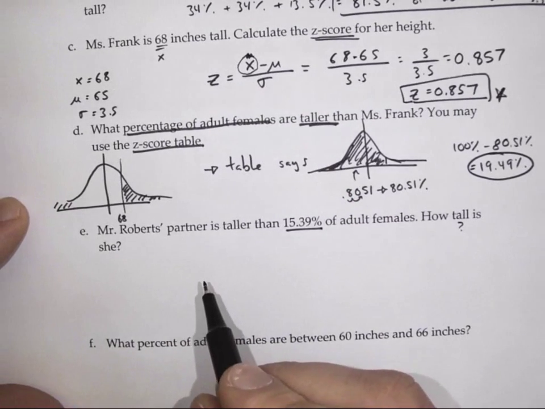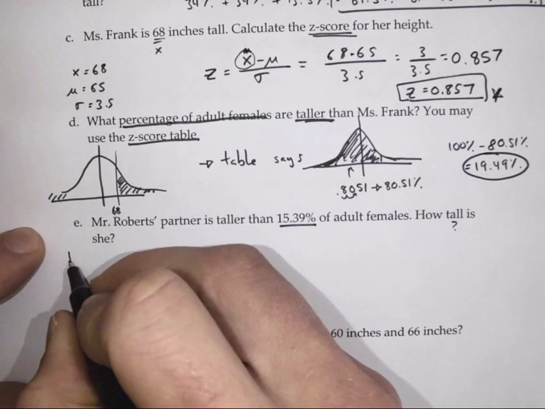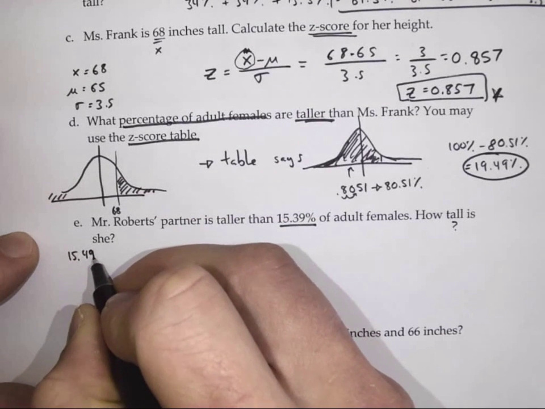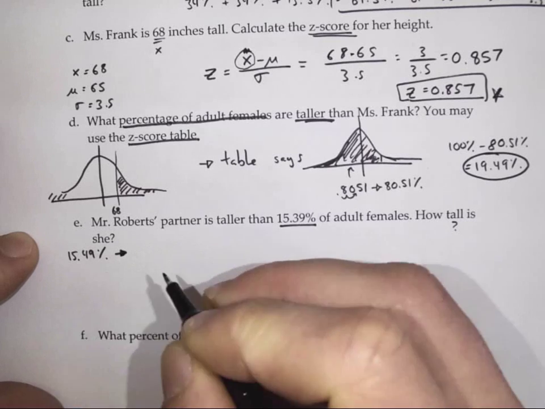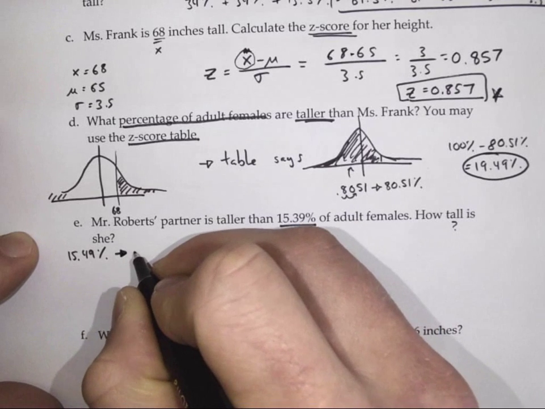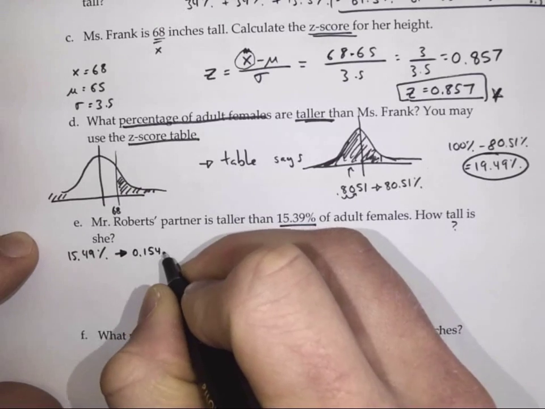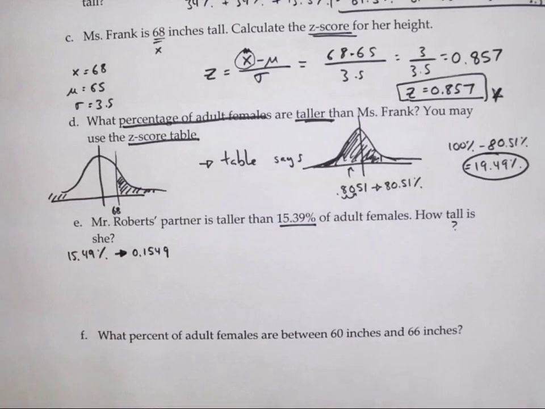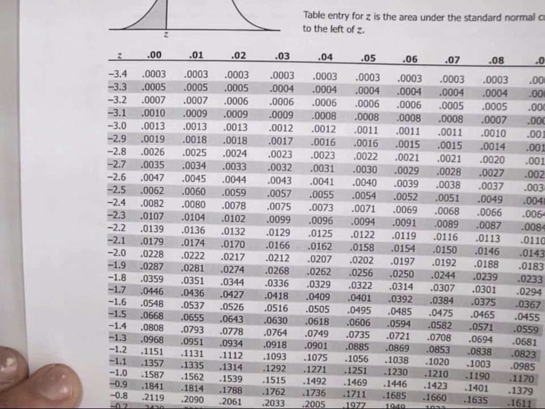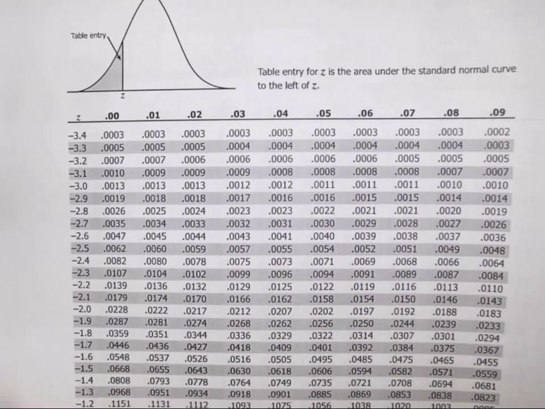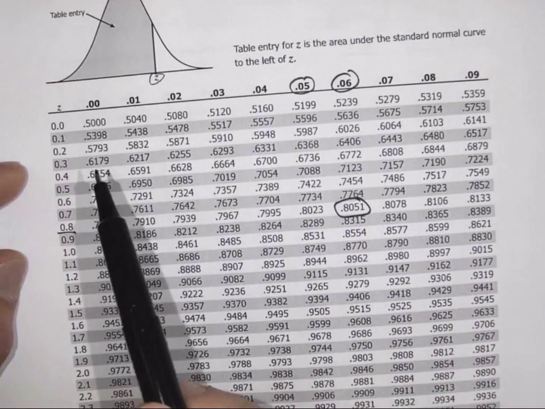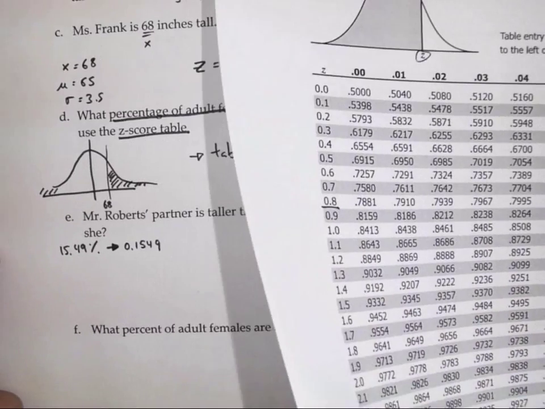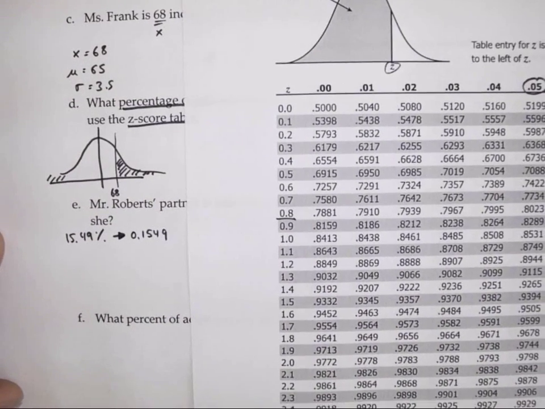So first things first, we're going to look at 15.49%, and we're going to look for that on the Z-score table. First we turn it into a decimal, so 0.1549. We're going to look for that. It looks like we're on the negative side, so we're actually going to be looking on the taller end of the mean. And what was our value? 1.1549.